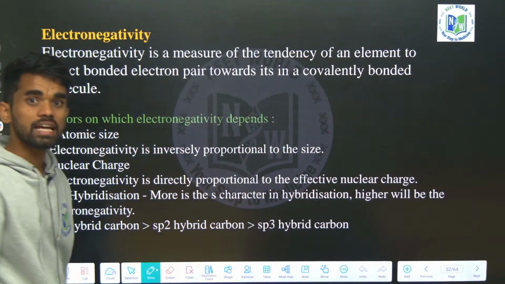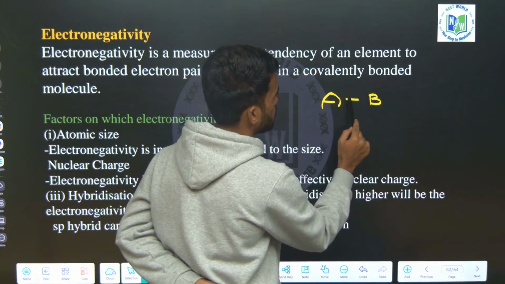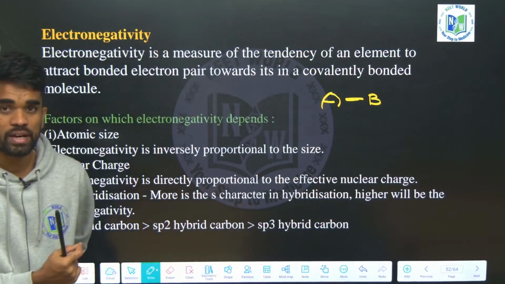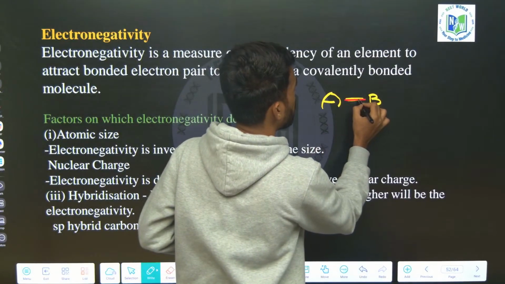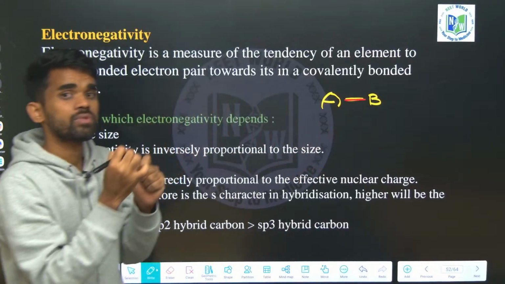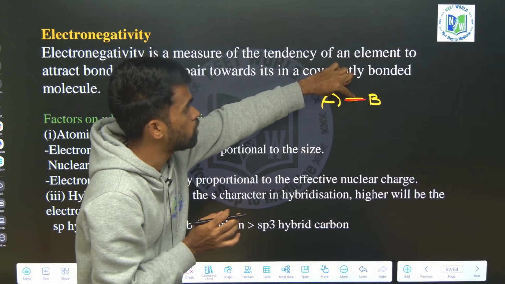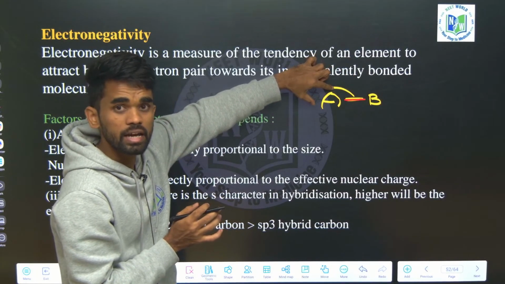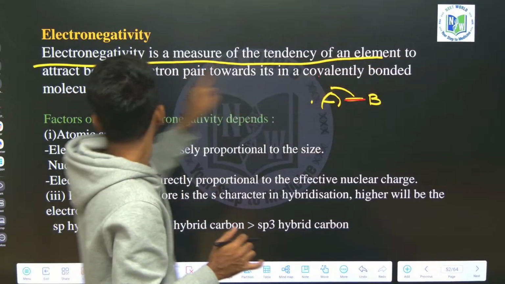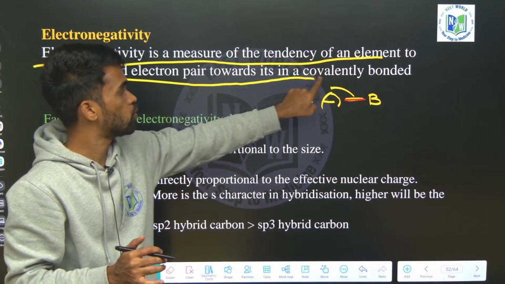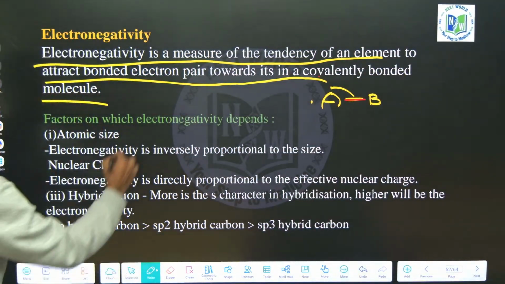Electronegativity. So what does electronegativity mean? For example, there is a bond between atom A and atom B. Okay, this is a bond. Now I can define it, look here, electronegativity. The tendency to drag the bonded pair electrons towards itself is considered its electronegativity. The tendency to drag the covalently bonded electrons towards itself is called the electronegativity of that particular element. See, electronegativity is a measure of the tendency of an element to attract the bonded pair electrons in a covalently bonded molecule.